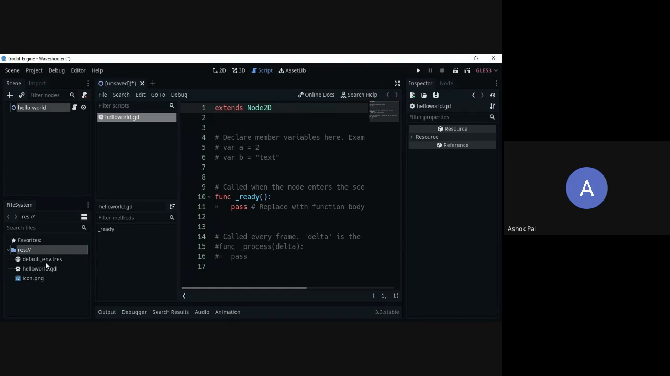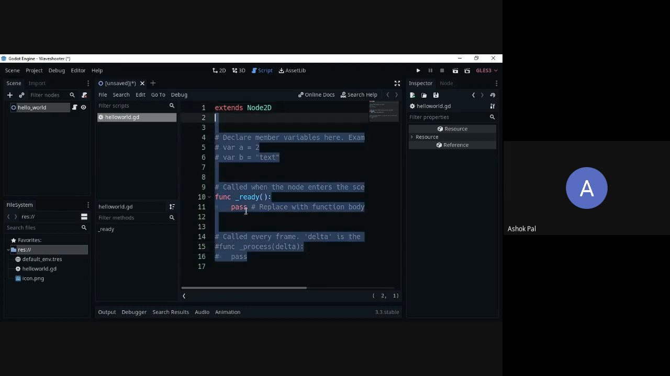Okay, so let's continue. I have created this. Let's write a basic hello world and just print it. So I will delete everything. We don't need this. We only need that extends Node2D.